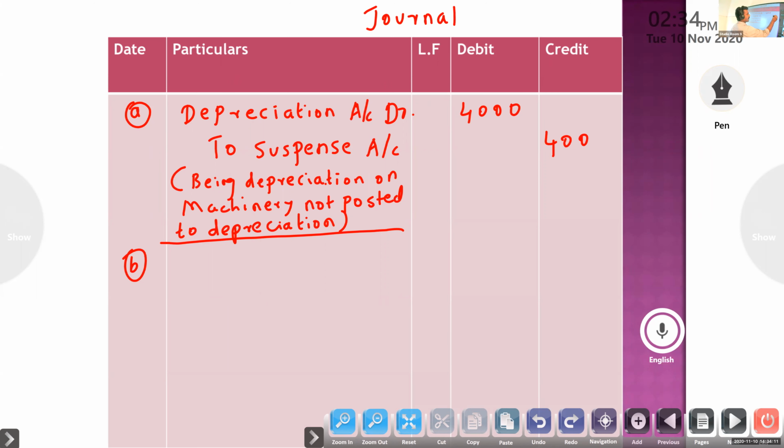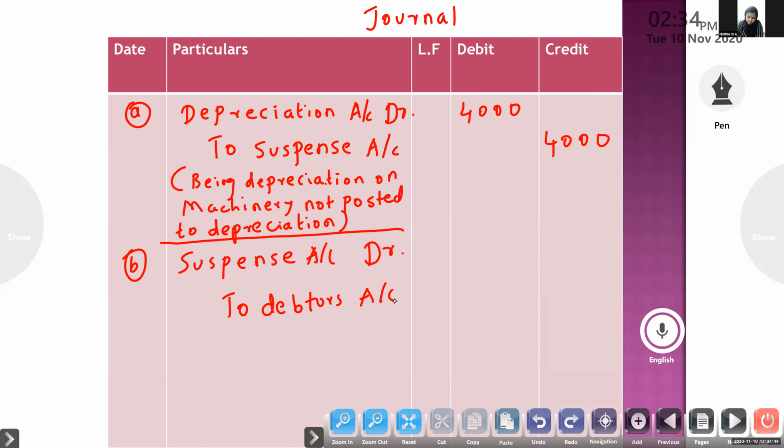Then the rectification of errors. Not posted to debtors, so you post to debtors. So the entry will be suspense account to debtors account. Clear? Bad debt not posted to debtors, so debtors is credited. So suspense account to debtors account.